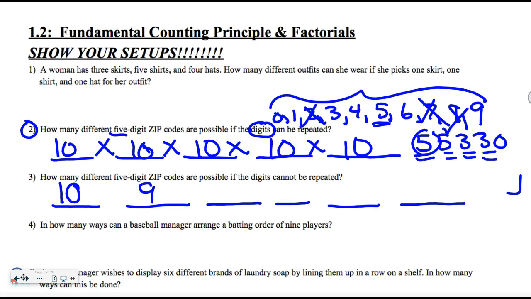Now you can't use either of those. And then they immediately went 10, 9, 8, 7, 6. And then what do you do with these numbers? You multiply them. All right, so that is a little bit of help for those of you at home. There's no reason you should have those ones wrong on your computer quiz.